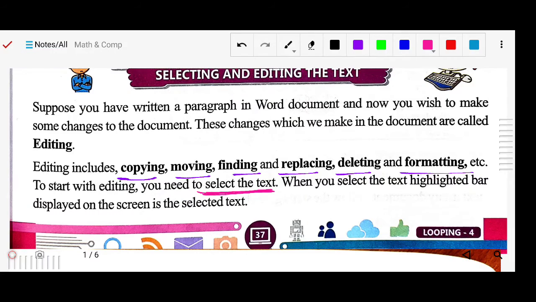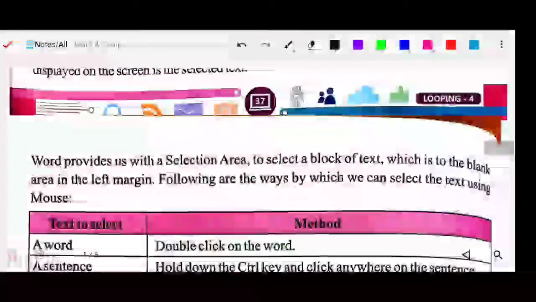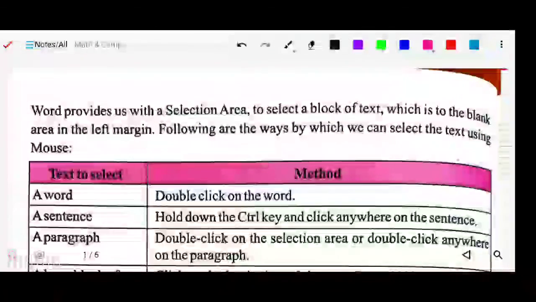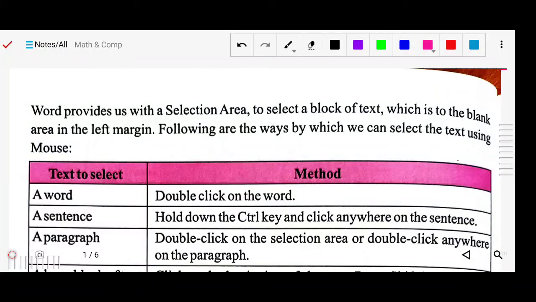Whether you select some text or the whole document, in that case also the text will be selected. When you select the text, a highlighted bar is displayed on the selected text. So once you select it, that text will be highlighted. Got it? Now here is how to select. The selection area, which is the blank area in the left margin, is provided to select blocks of text. So in the left margin you will see it. Following are the ways by which we can select the text using the mouse. So there are some methods.